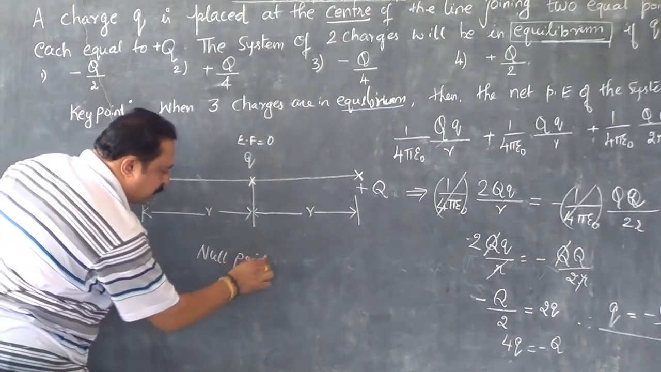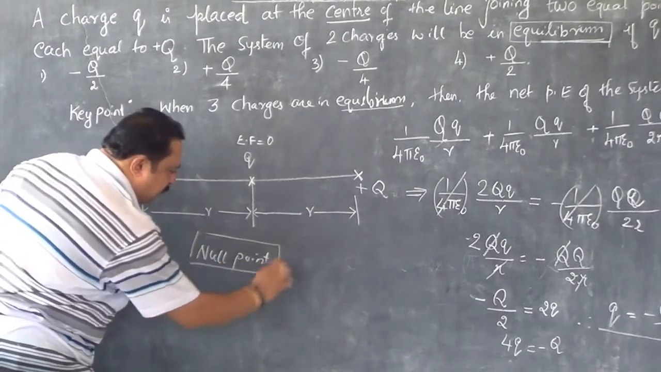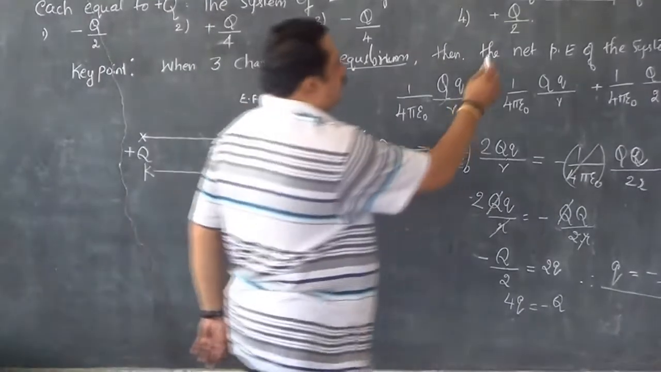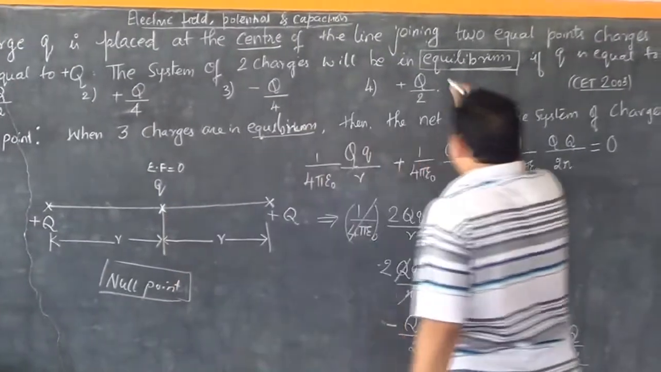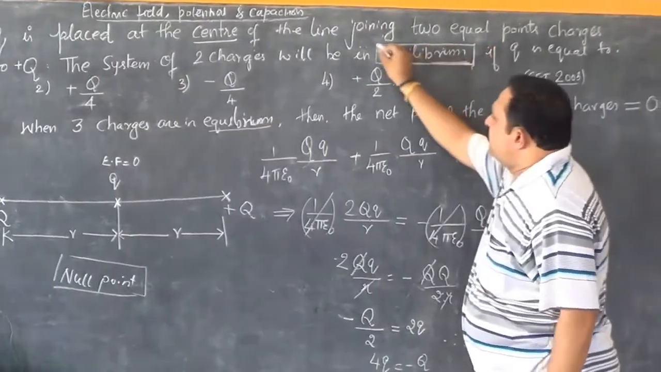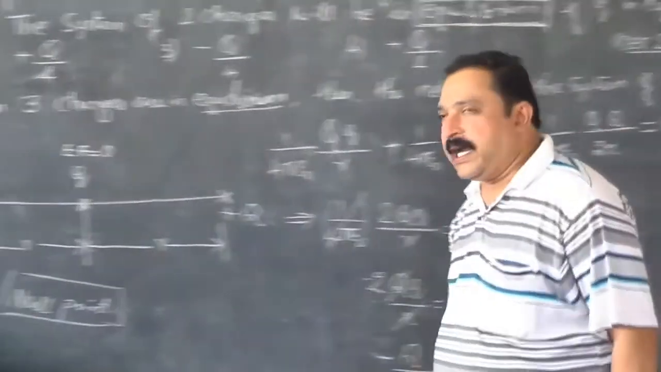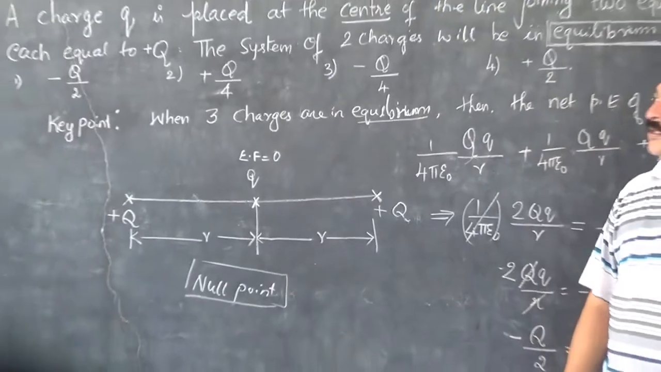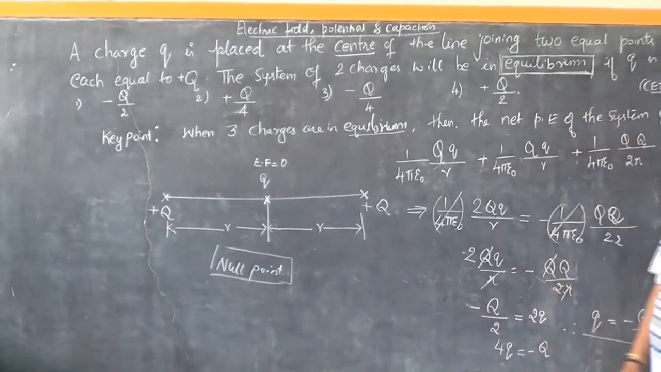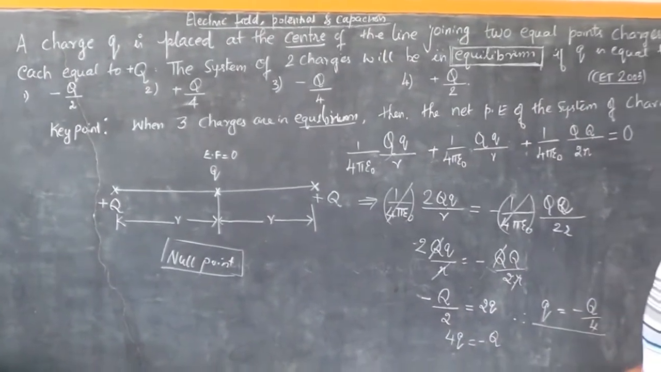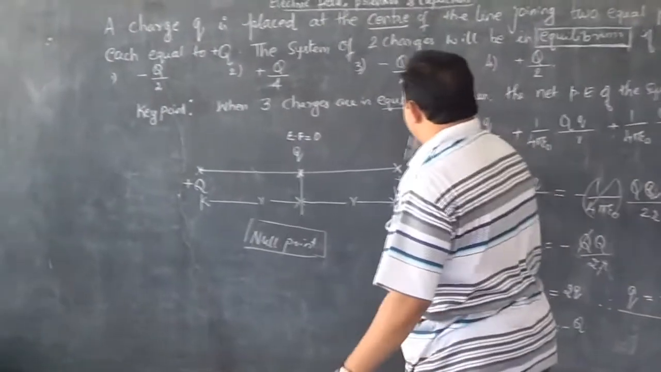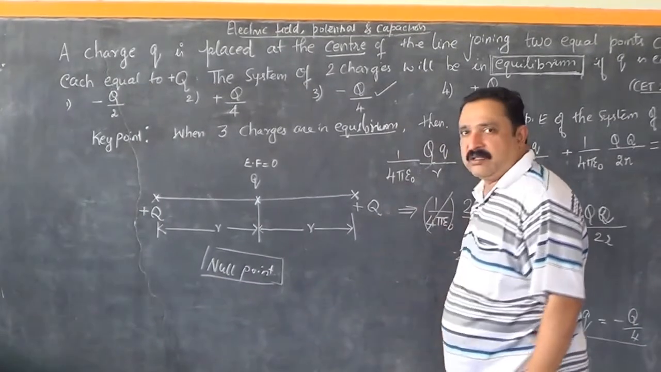You may also remember this point. Whenever you have a null point, or when the charges are in equilibrium, you can always find the null point and the magnitude of the charge. So the answer is Q equals minus q by 4. Option 3 is the right answer for this question.